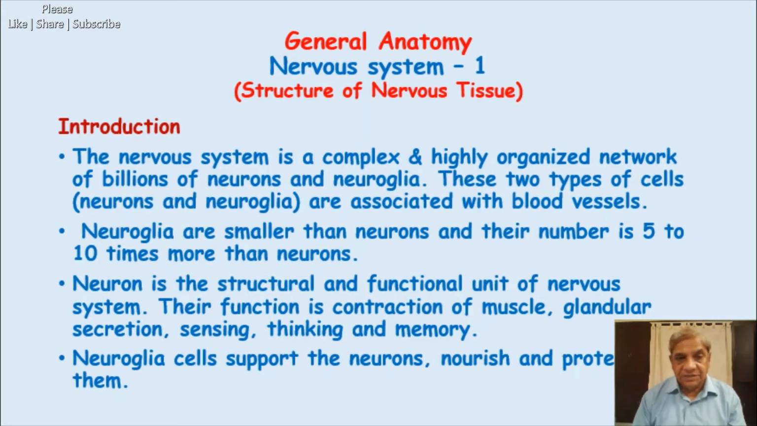So this was just an introduction of the nerve cells, which are called neurons, and of the neuroglia. Further, we will read about the neurons and neuroglia. Let's come to the neurons first.